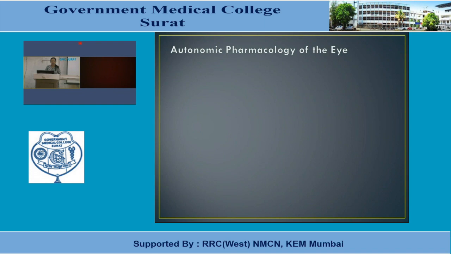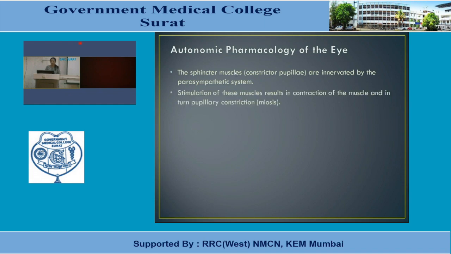Again, repetition of autonomic pharmacology of the eye. Here also we will concentrate more on parasympathetic tone. The sphincter muscles, constrictor muscles, also known as constrictor pupillae, are innervated by the parasympathetic system.